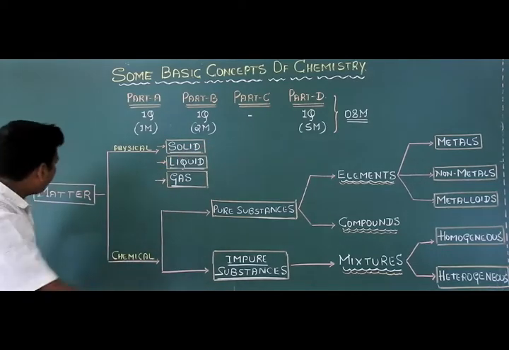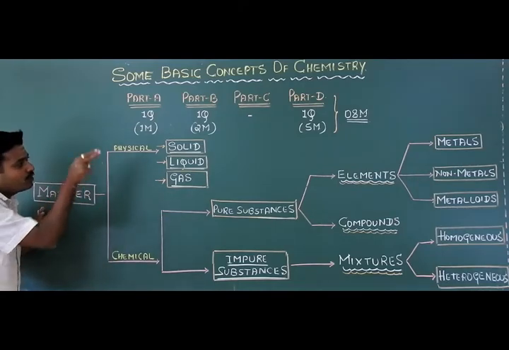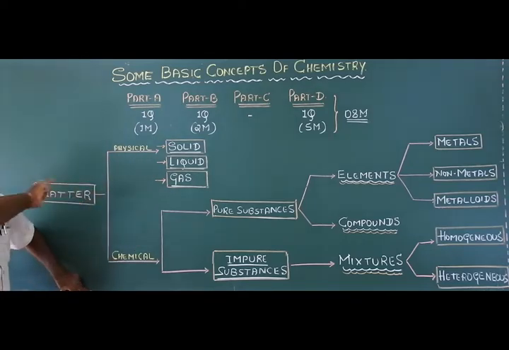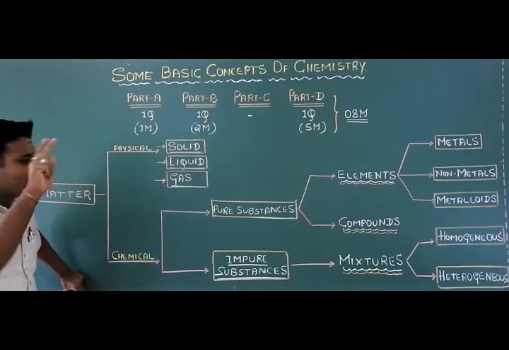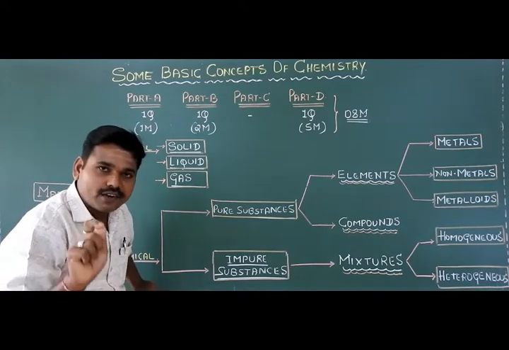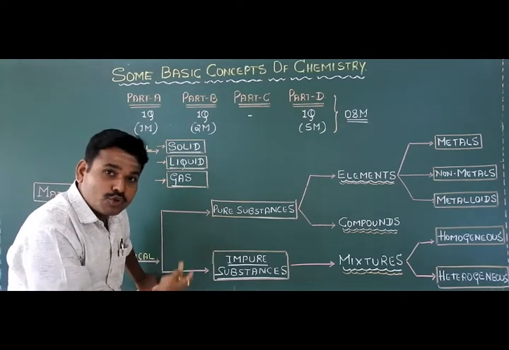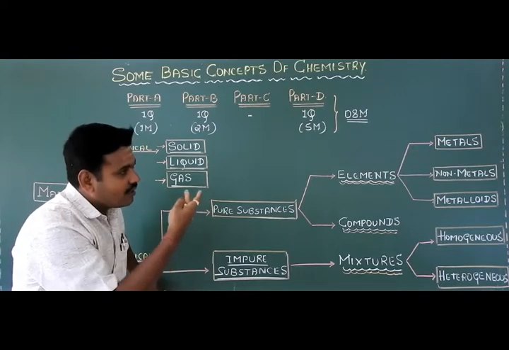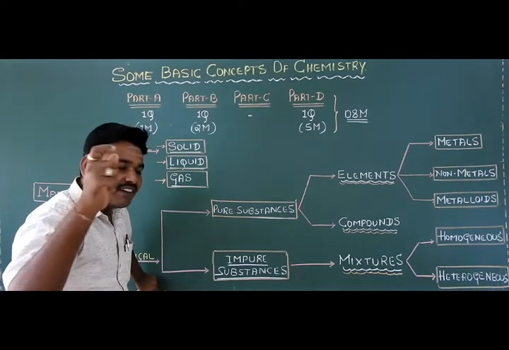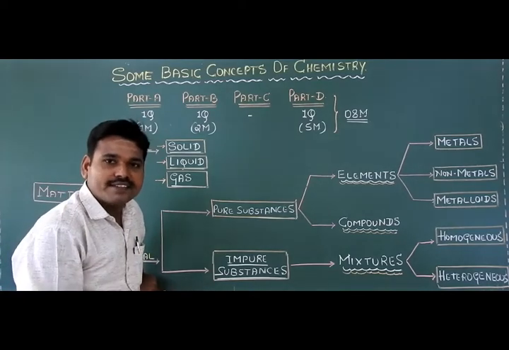Okay, so this is all about the complete classification of matter. In both the physical classification of matter and the chemical classification of matter, this is all about the complete physical and chemical classification of matter, students. Is it clear, students? Are you all understanding what I am explaining? See, all these terms are already explained in the bridge course part. The same terms are already studied in your lower classes also. So once again I just revise this classification of matter, students. Is it clear? Is there any doubt in this?